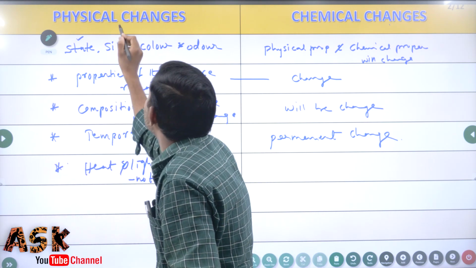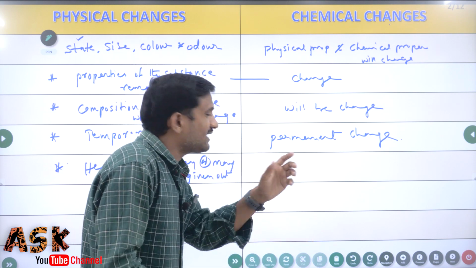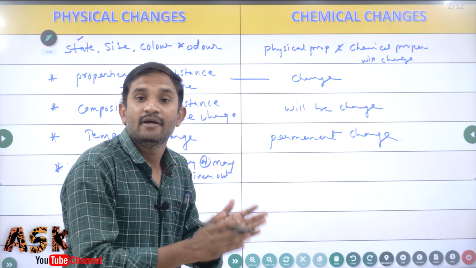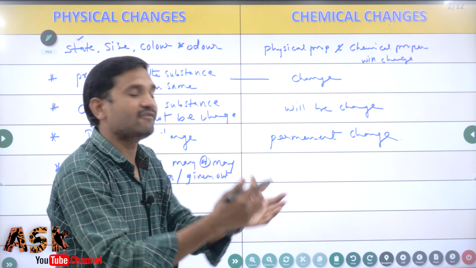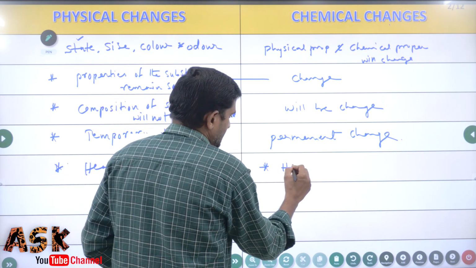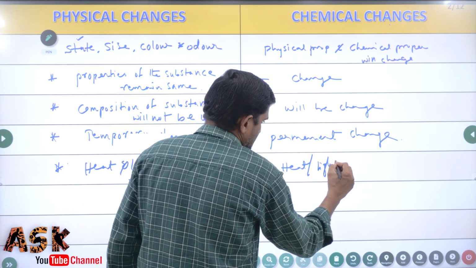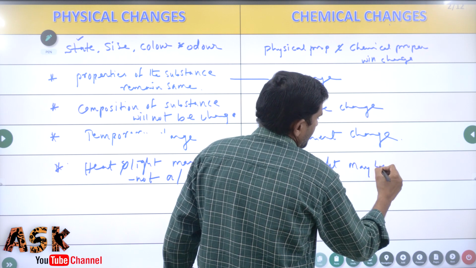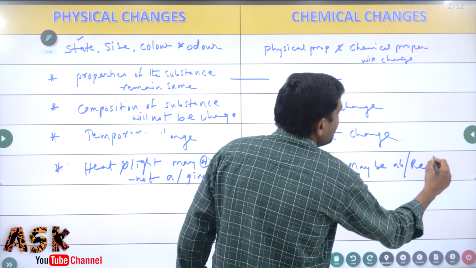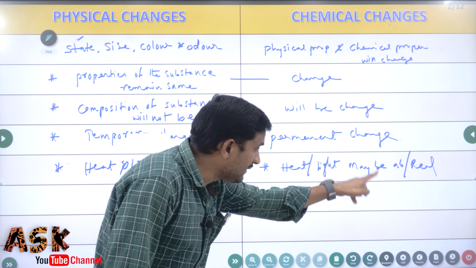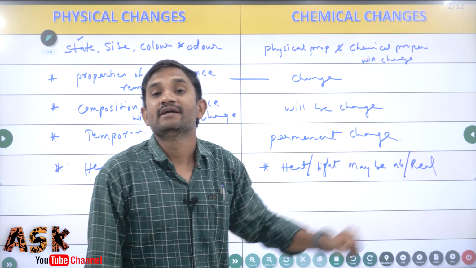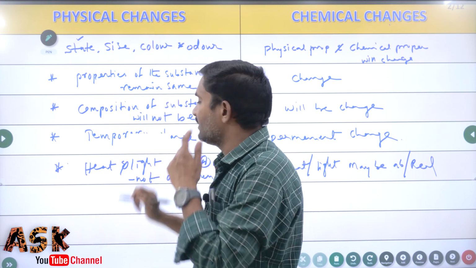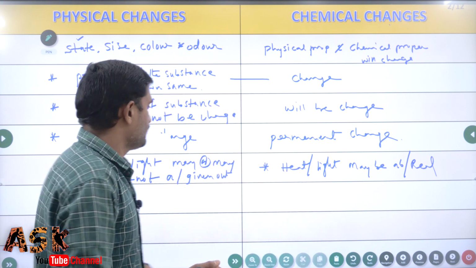Towards the chemical changes, it is compulsory: heat energy and light energy may be absorbed, or may be released, that means given out. Here what I am telling is compulsory, it may be absorbed, otherwise released. But towards the physical changes, heat or light energy may or may not be absorbed or released.